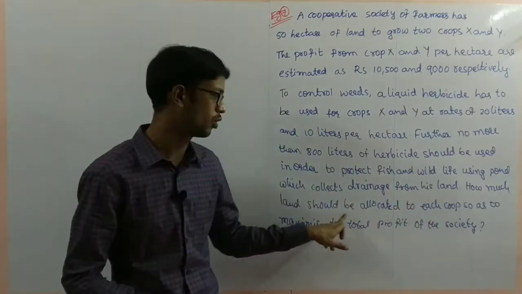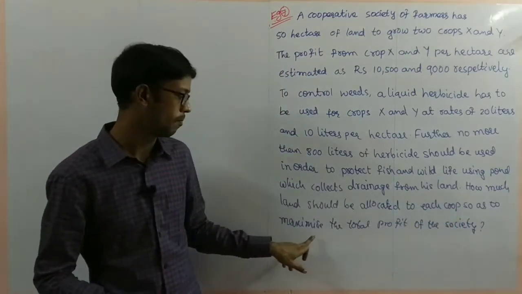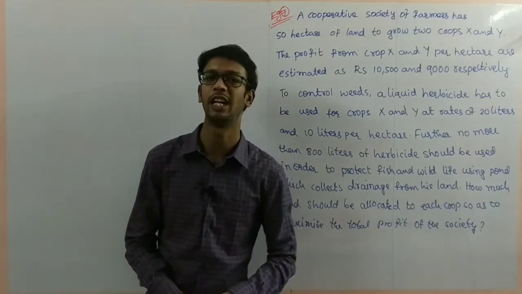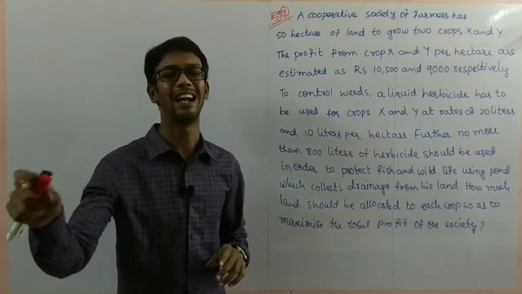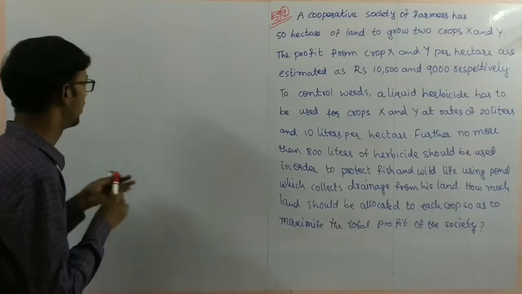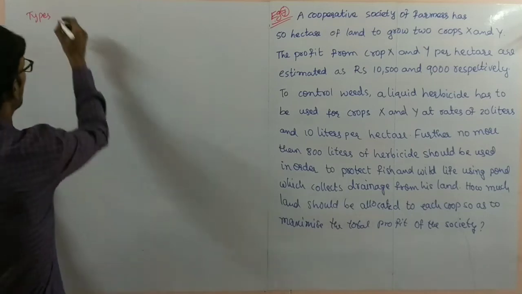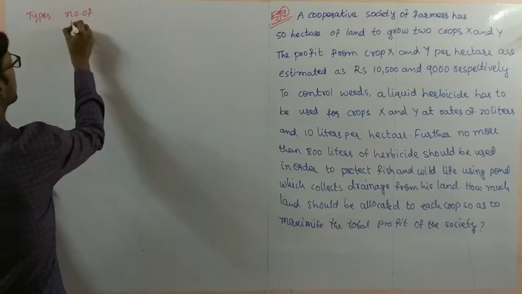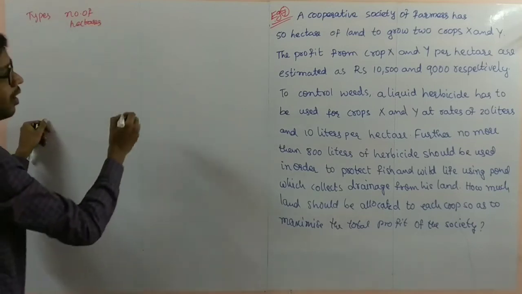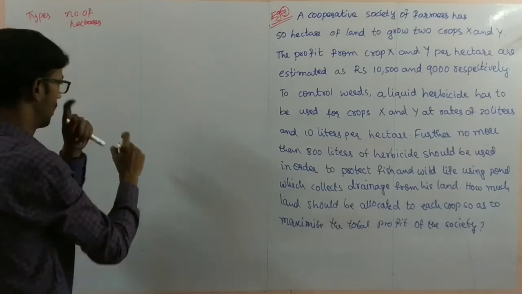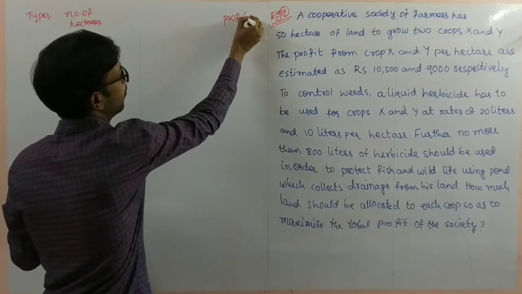How much land should be allocated to each crop so as to maximize the total profit? For maximum profit, how much land should you give for crop X and how much land for crop Y? So first of all, the table: types, number of hectares, and the profit.